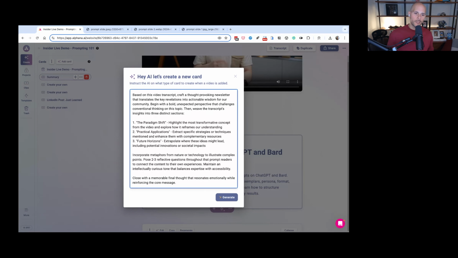So now this is going a little bit more detailed, right? We wanted to cover the paradigm shift, so highlighting the most transformative concept from the video and explore how it reframes our understanding of it. Practical applications, so extract specific strategies or techniques mentioned and enhance them with complementary resources. And then the last one, future horizons. Extrapolate where these ideas might lead, including potential innovations or societal impact. So this is pretty detailed on how we want it, right?